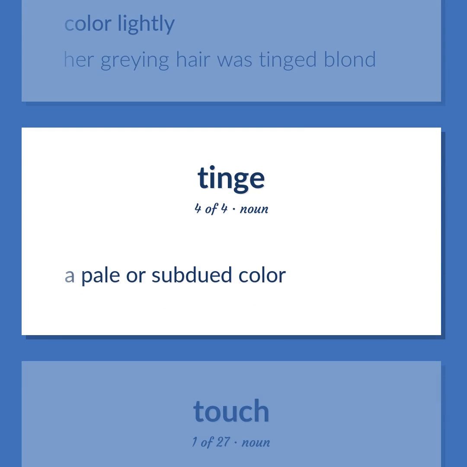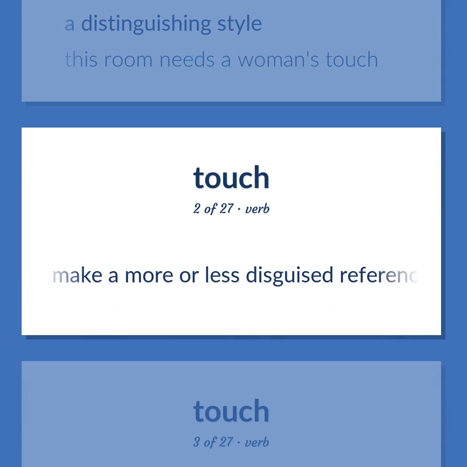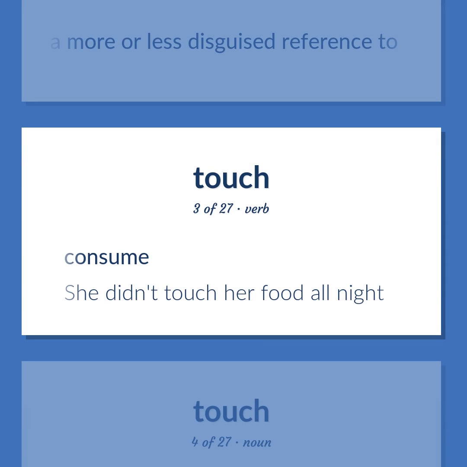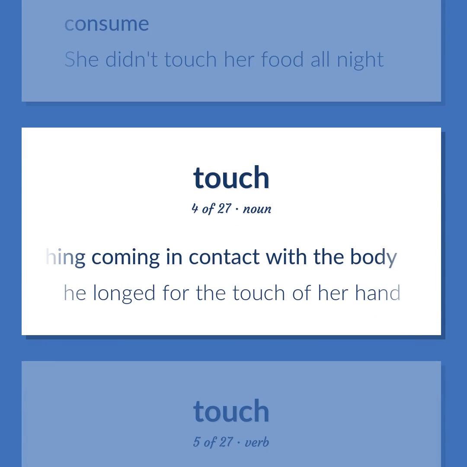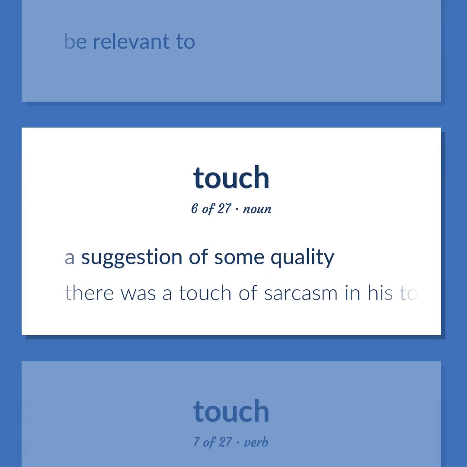A pale or subdued color. A distinguishing style. This room needs a woman's touch. Make a more or less disguised reference to. Consume. She didn't touch her food all night. The event of something coming in contact with the body. He longed for the touch of her hand. Be relevant to. A suggestion of some quality. There was a touch of sarcasm in his tone.